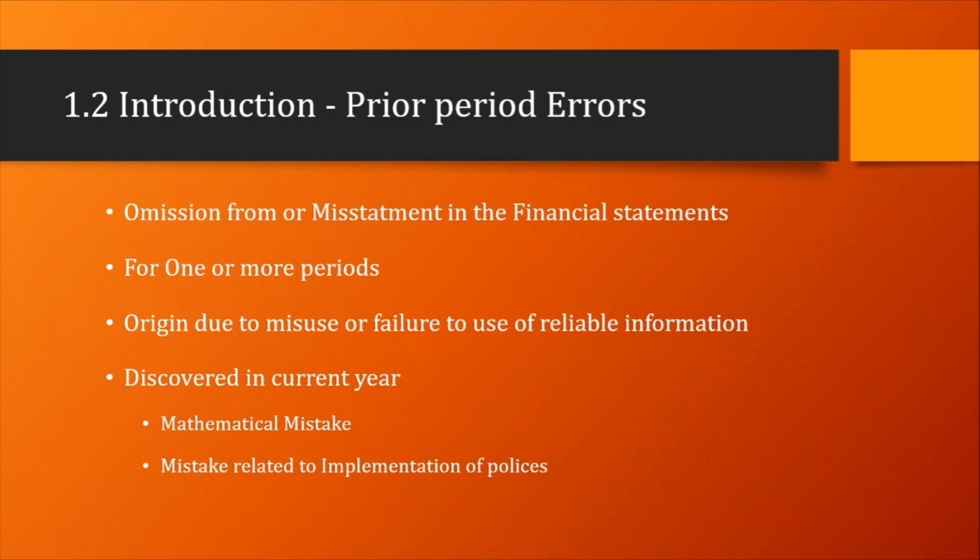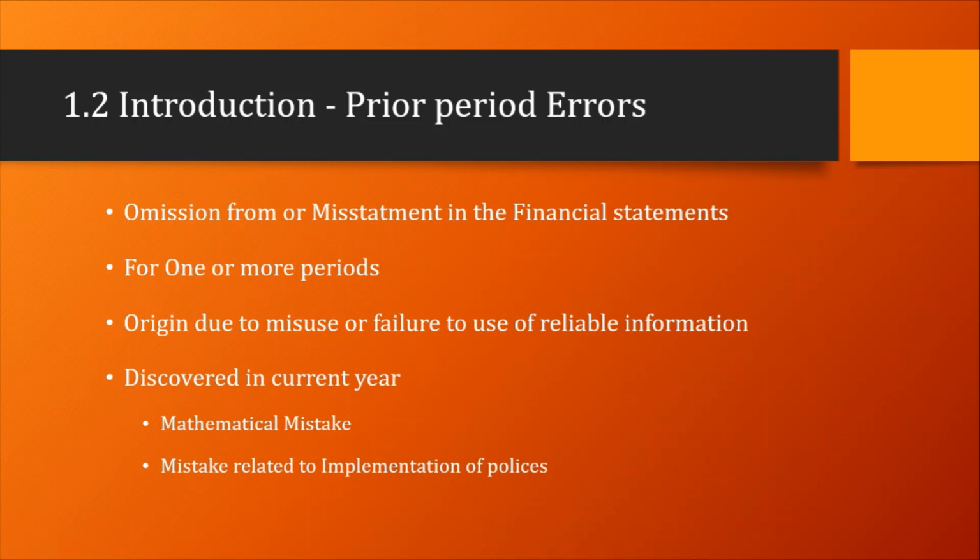Reliable information means information that was available at the time of the prior period, but management did not take proper care or did not make a complete decision on it. These are found in the current period, so we call it a prior period adjustment.